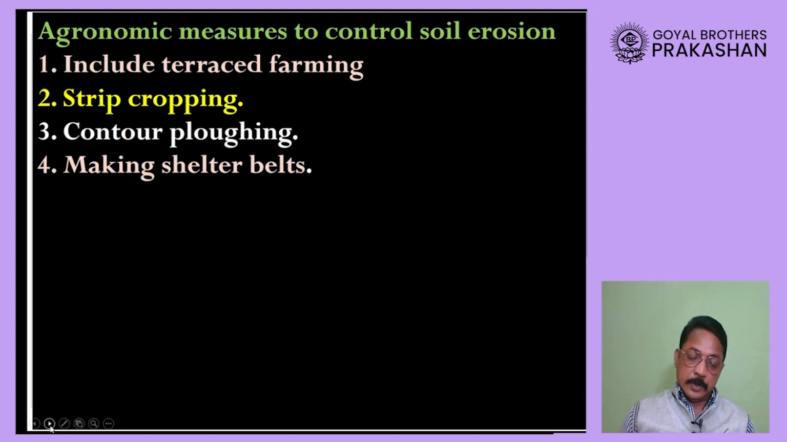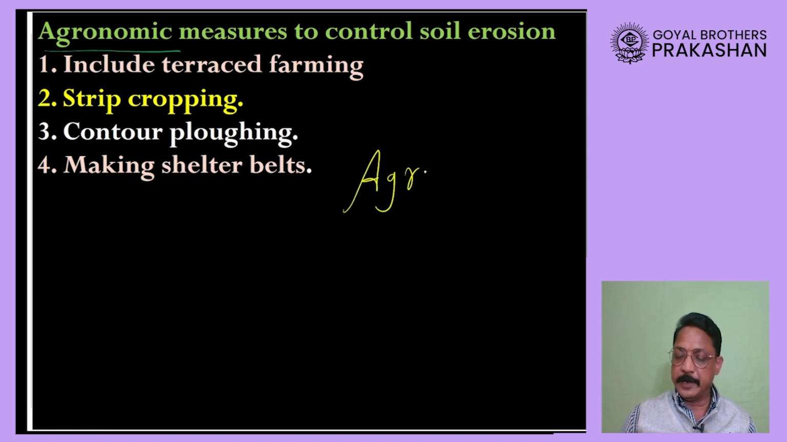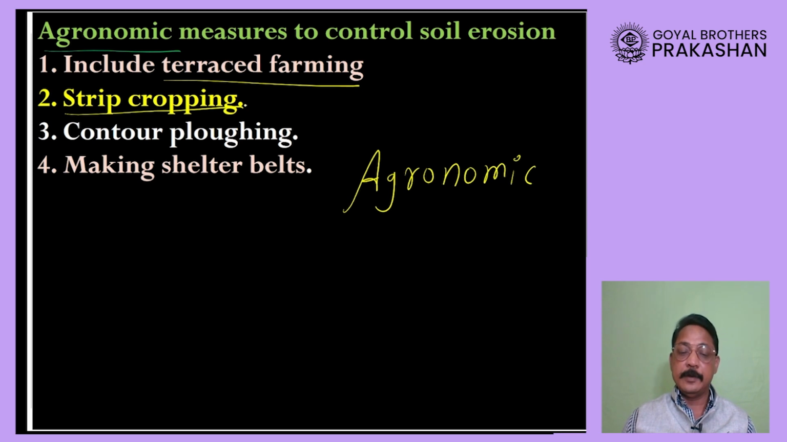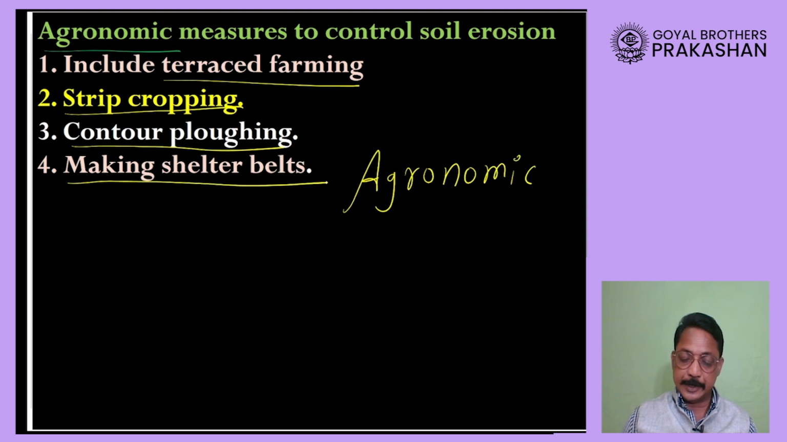Now, agronomic measures to control soil erosion. Now, when we use the word agronomic, it means the steps that are taken while carrying out agriculture in order to stop the erosion. These steps include terraced farming, strip cropping, contour plowing, and making shelter belts. Now, what do you mean by that? Okay, let us look at now step by step.